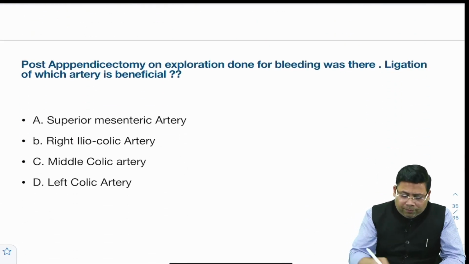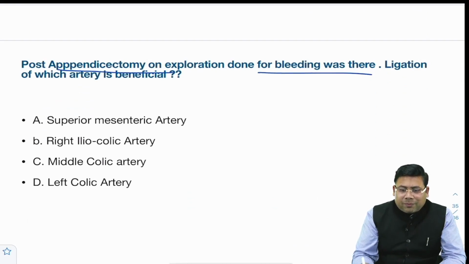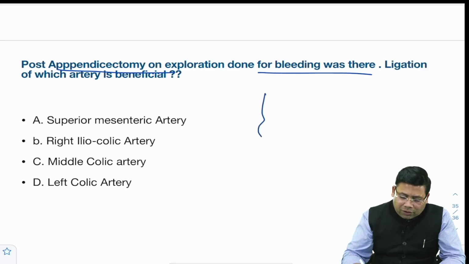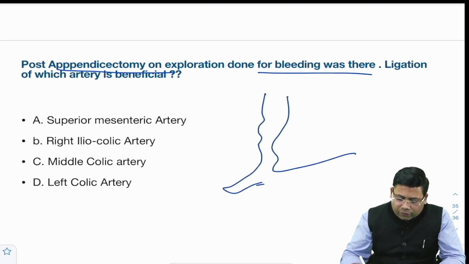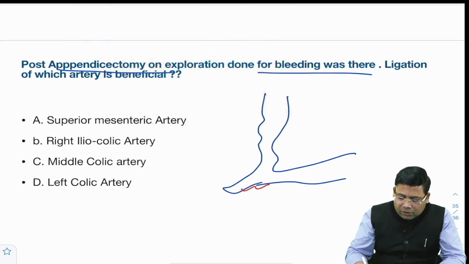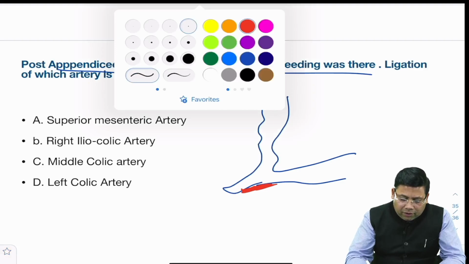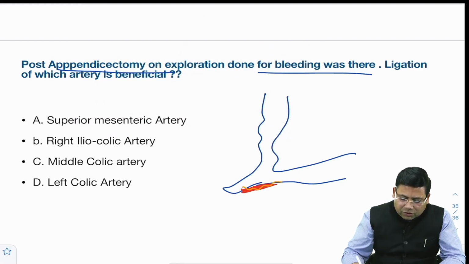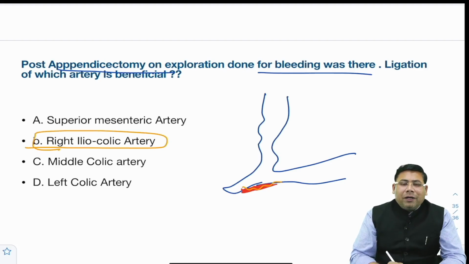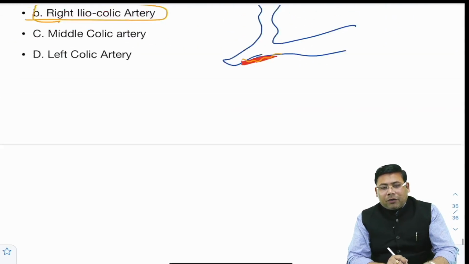Then there was a question on post appendicectomy. On exploration, there was some bleeding during appendicectomy, so what is the vessel? That is very important. If you see my videos, in this fold of Treves, here you will find the mesentery, and in this mesentery you will have the appendicular artery, which is a branch of the ileocolic artery. So it's the ileocolic artery or appendicular artery which is actually a part of this.